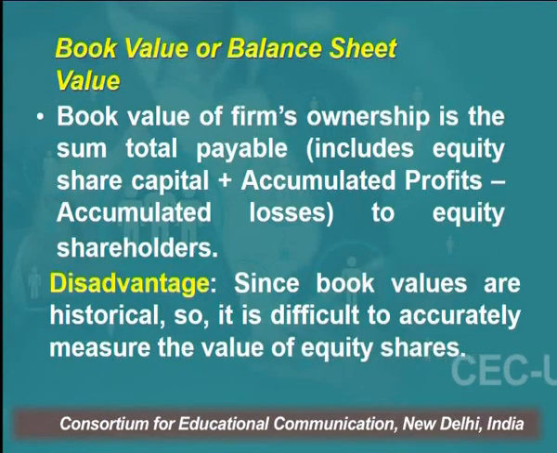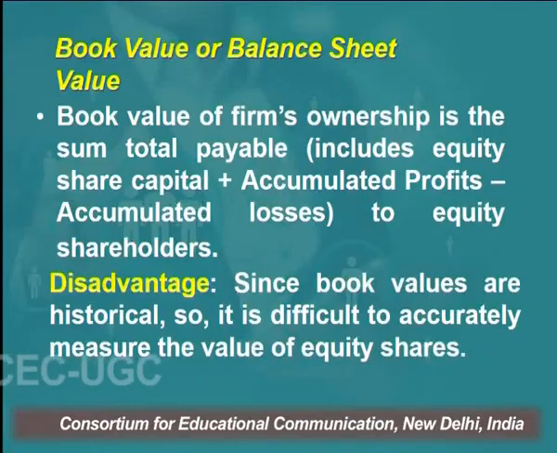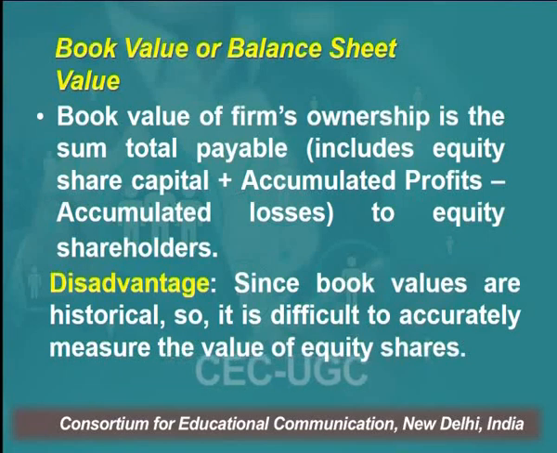So the book value of the firm's ownership is the sum total of equity share capital plus accumulated profits minus accumulated losses, if there are any. Suppose the company is making losses over a period of time and doesn't have accumulated profit. Then from the share capital you will deduct the accumulated losses. That will be the total book value of the company, and if we divide it by the number of shares issued, that will be the book value per share. So book value is equal to equity share capital plus accumulated profits minus accumulated losses, divided by the number of equity shares.